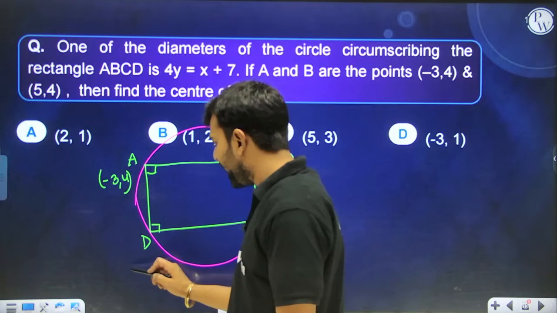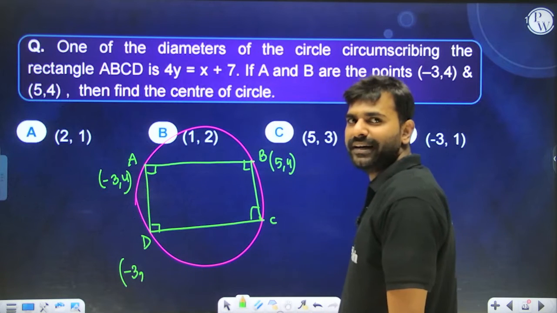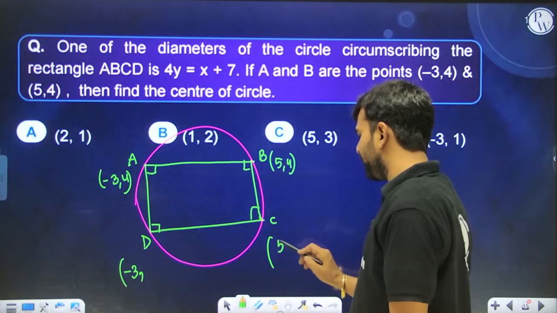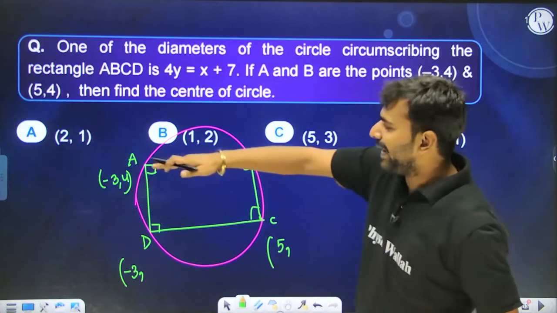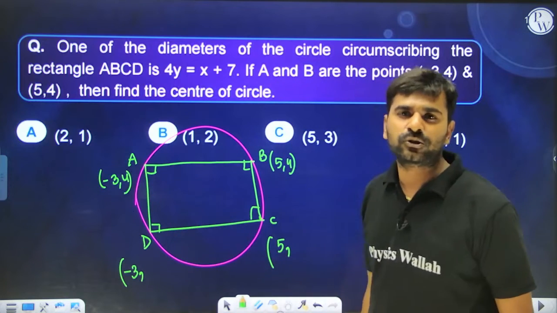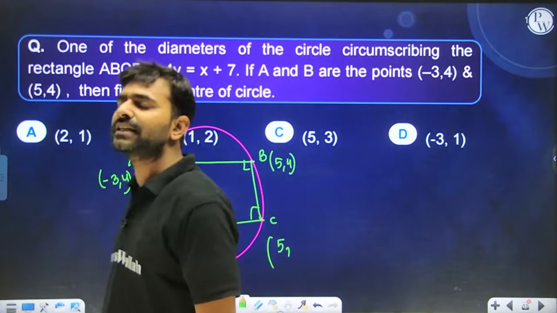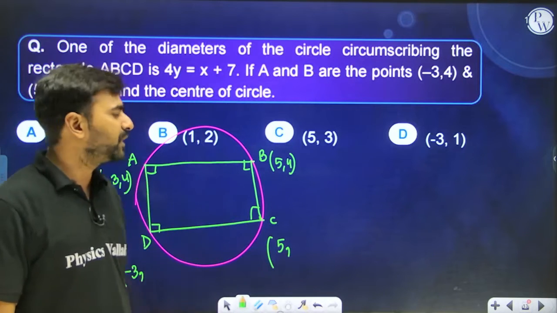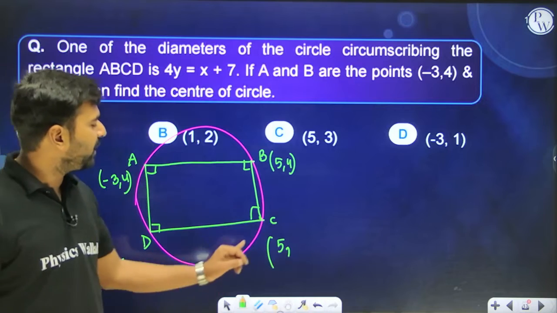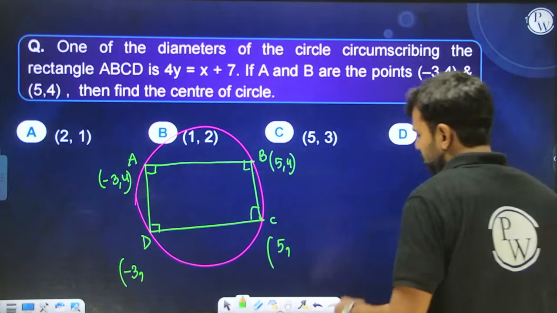Now, considering that, the x coordinate of D has to be minus 3, yes or no, and the x coordinate of C has to be 5. Why? Because if this line is parallel to the x-axis, and since this is a rectangle, AD and BC have to be parallel to the y-axis, and the equation of any line parallel to the y-axis is x equals constant. So at point D the x coordinate has to be minus 3, and at C the x coordinate has to be equal to 5. All right, let's move ahead.